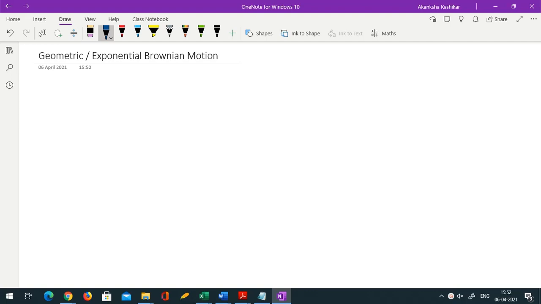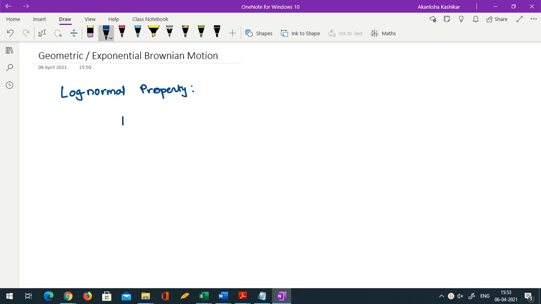Hello everyone. Today we will move one step ahead and we will try to see how Black-Scholes model can be used for modeling real life stochastic processes. Okay. So first we are going to study what is known as log normal property. So what is a log normal property? We know that Brownian motion has normal distribution. So using that we are now trying to find distribution of some function of Brownian motion.